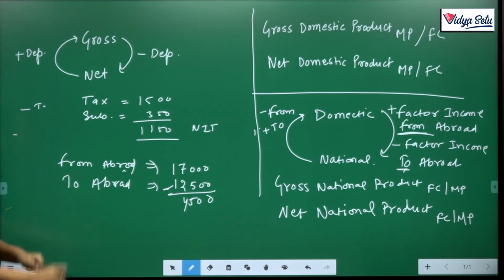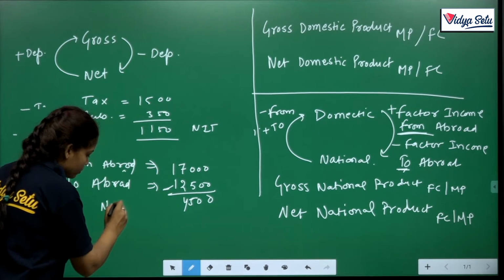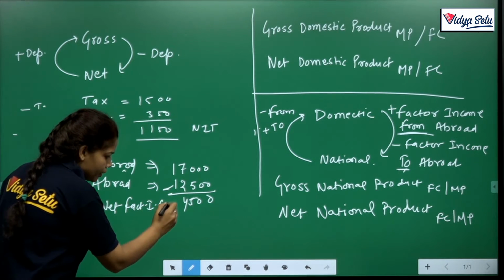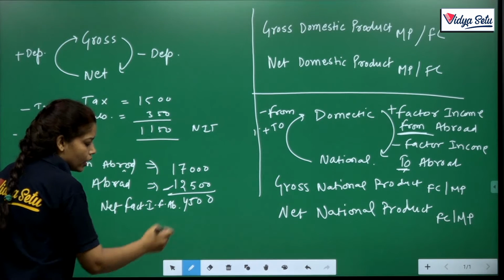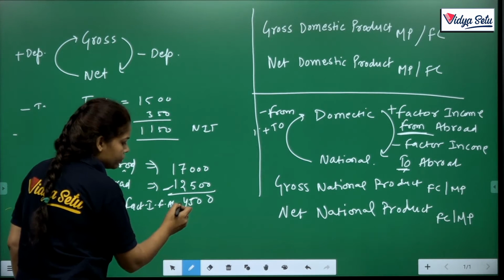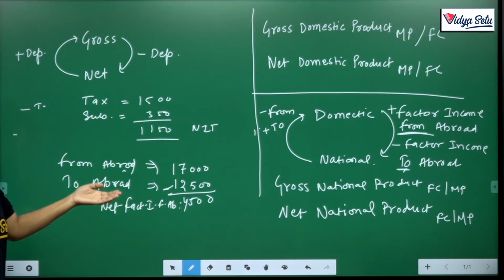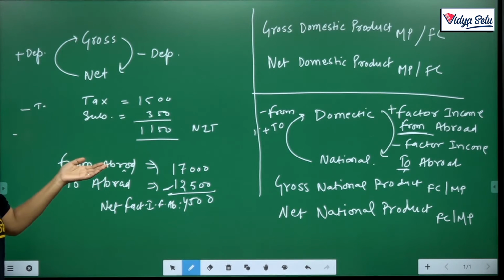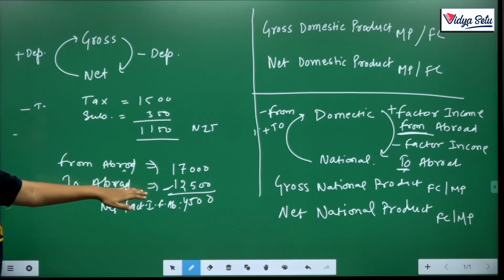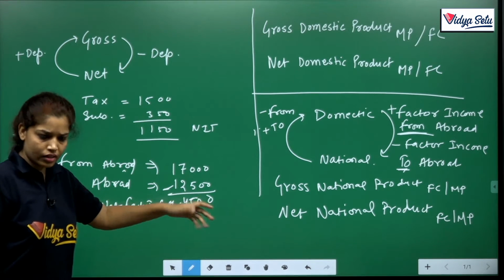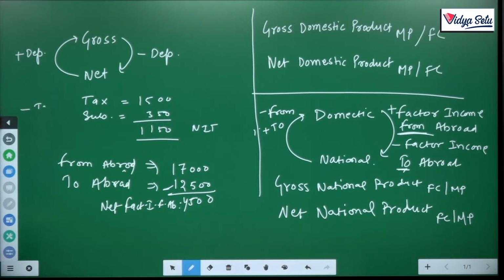Hope you understand. Now this is net factor income from abroad. Now it may be plus or it may be minus. Sometimes there is a possibility that the foreigners earn more from India and we earn less from abroad. So there may be a possibility that it will be minus. So that is okay. We just give adjustment.